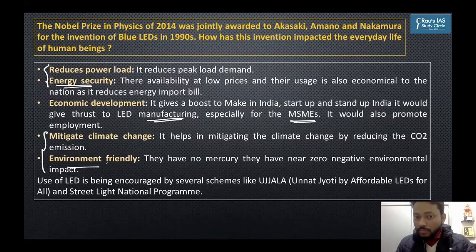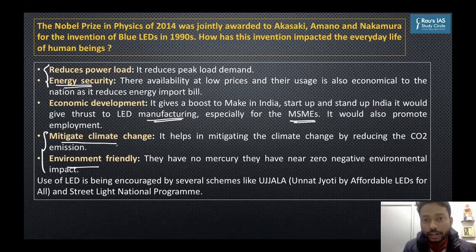As we have seen in the previous points, when the electricity demand decreases, then obviously you understand that in India, largely electricity is produced through thermal power plants. If you reduce the electricity demand, the greenhouse gas emission obviously will decrease. So it will help in mitigating climate change as well. This is one thing. There is another aspect of science and technology. Apart from knowing the applications for common man, you also have to understand the schemes, the initiatives, the policies of Government of India in that area of research, in that area of technology.